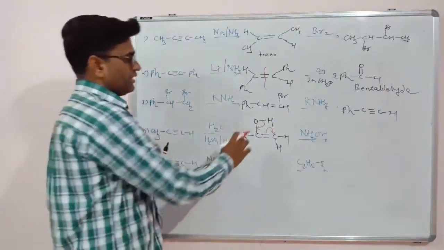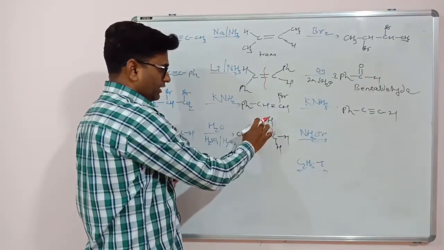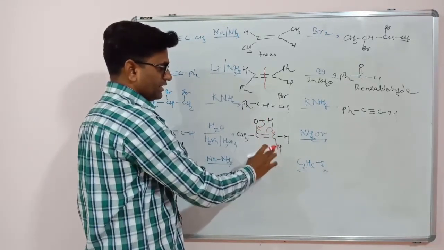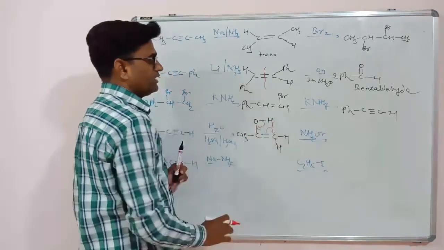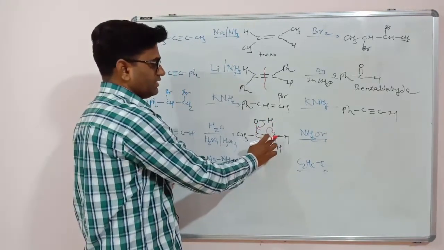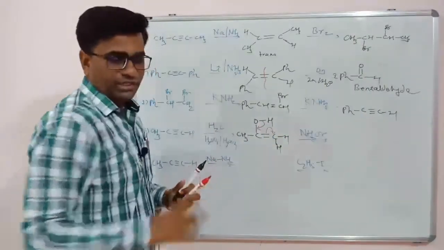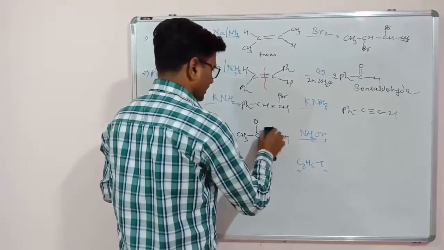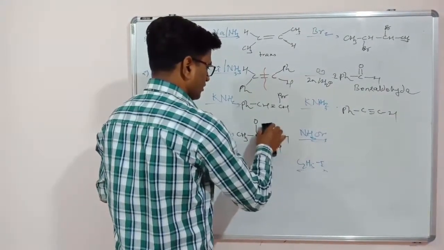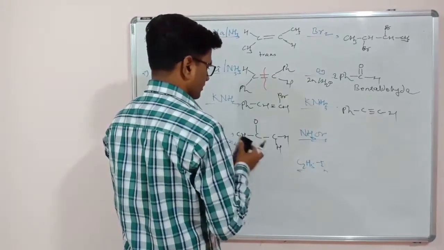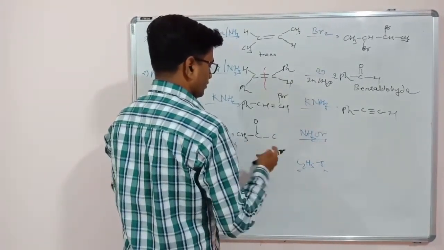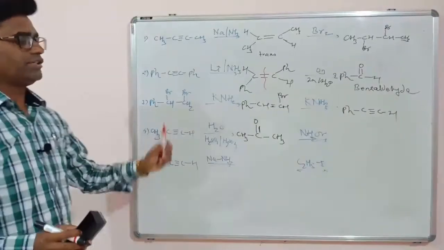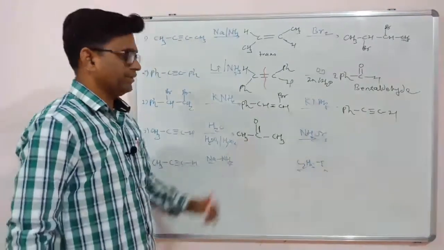ketone. So this bond will get tautomerized. So carbon oxygen will be double bond. This double bond will be single bond. This negative charge forms a bond with this one. So carbon oxygen will be double bond, and this CH2 becomes CH3. So you have to write directly product over here. Don't write enol in this case. So the product will be ketone, CH3 and C double bond O. After tautomerization we will get this product, that is acetone.